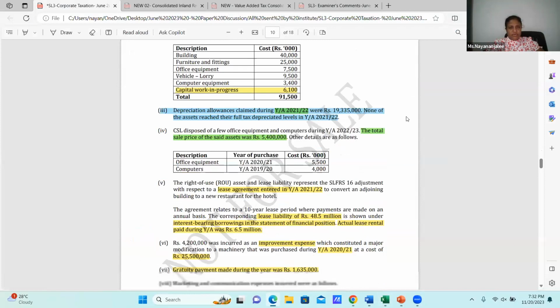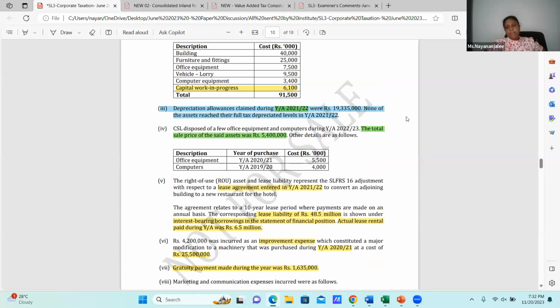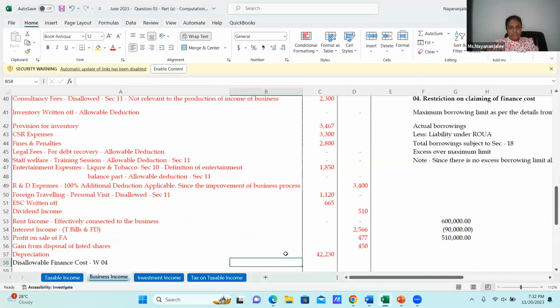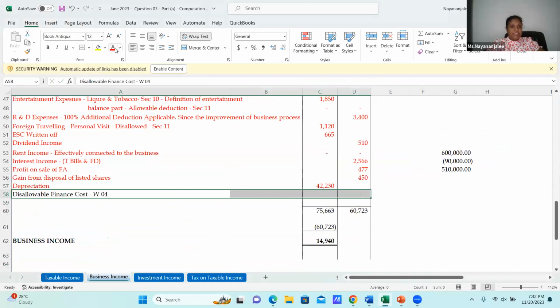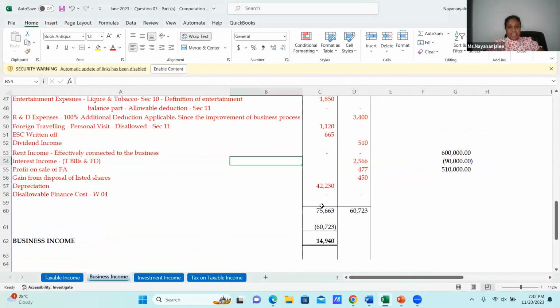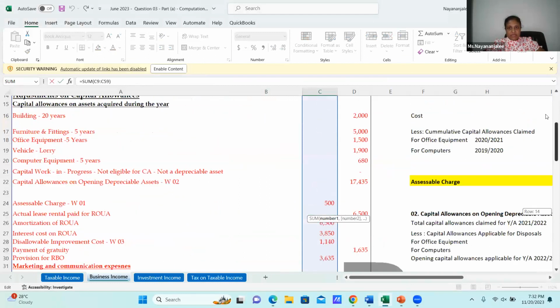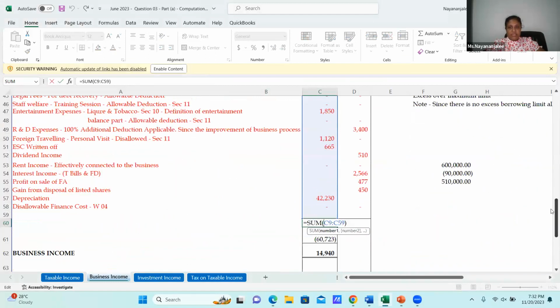Completed. I think all other things we have done, nothing missed. Okay, then that's the end of this. Then I have to take the totals here. This is the disallowable finance cost. It's nothing, just to discuss and show in the adjustment as a reference. And this is the total. I think everything is good. Yeah, all the things taken. It's the plus side total and then the minus side total.